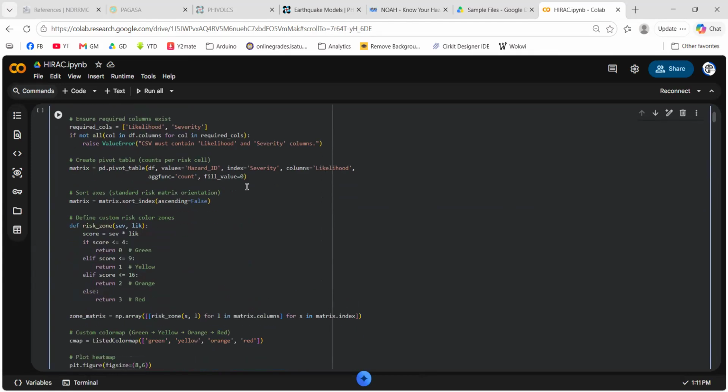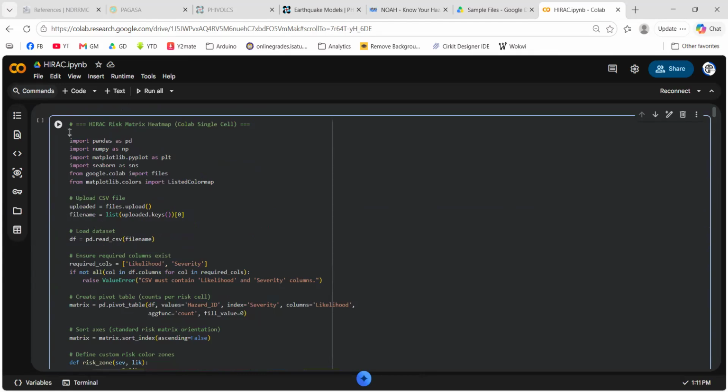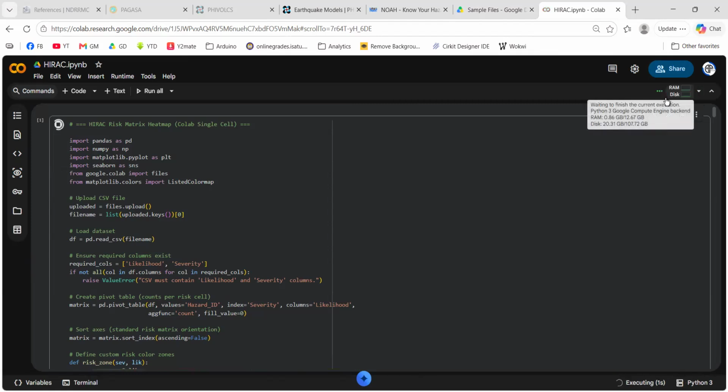I have this code here, and once you have that, just click this play button. As you can see, it says connecting currently. This establishes a connection between your device and the cloud device that handles the back end part of your program.